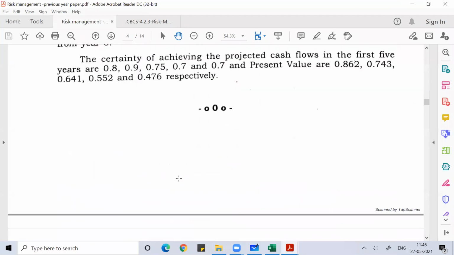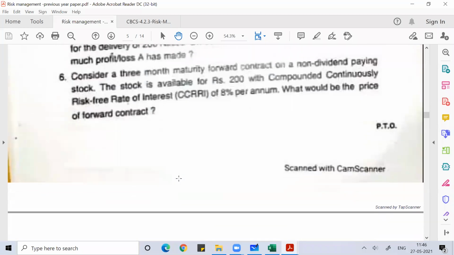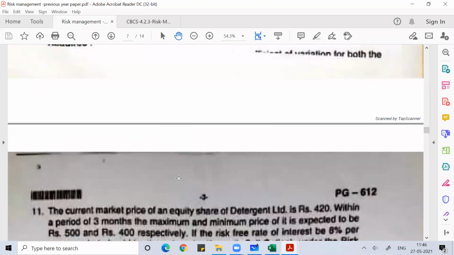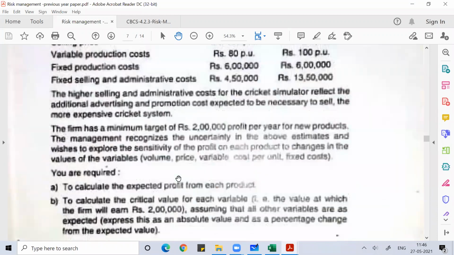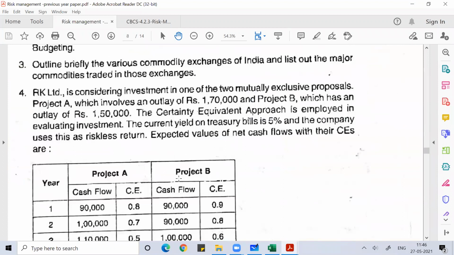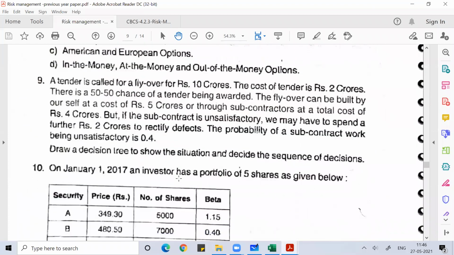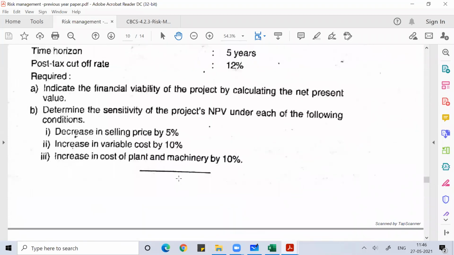Whichever year's question paper you go through, the case study will definitely be from the chapter called risk management and derivatives. So 15 marks straight away will come from this chapter. There is no doubt on that part. I think out of all chapters in this subject, the chapter which carries the maximum marks is this risk analysis in capital budgeting.